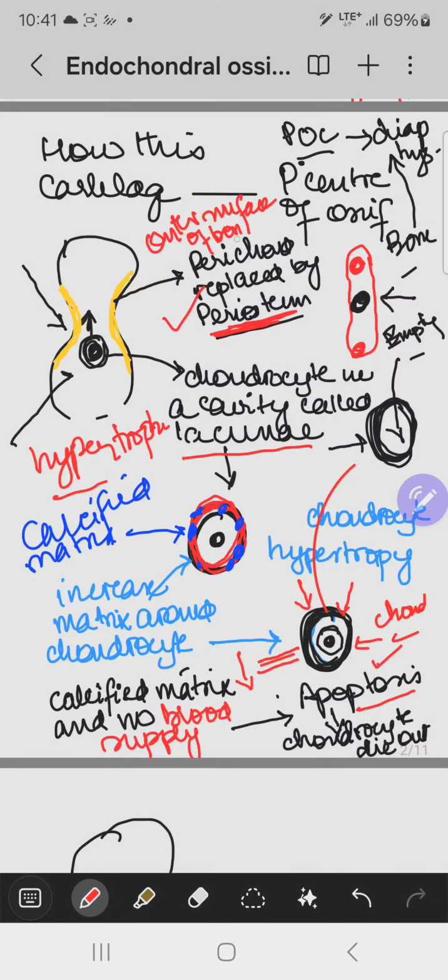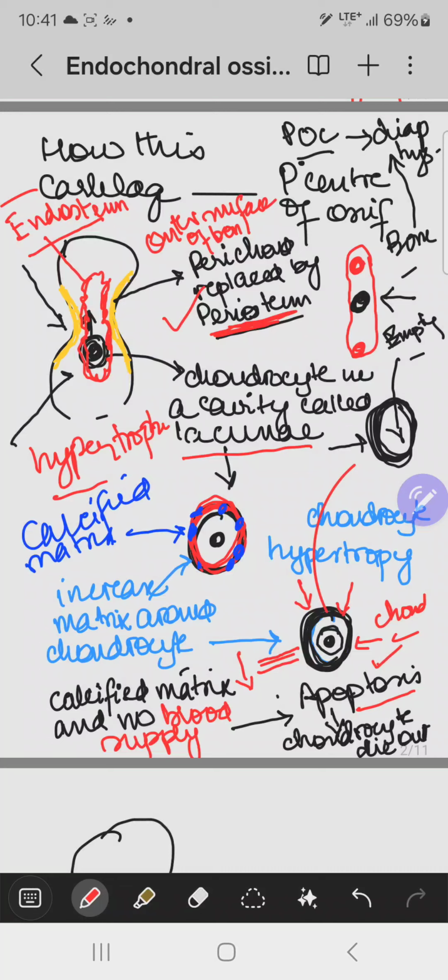There is another layer which is lining the inside medullary cavity, and this is also a layer of bone which is called endosteum. What is that called? Endosteum. That is called endosteum. So the endosteum is also there.